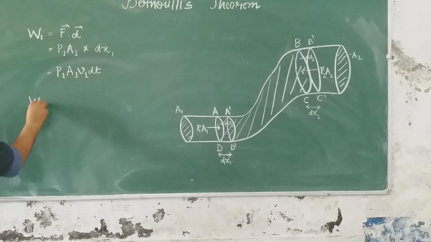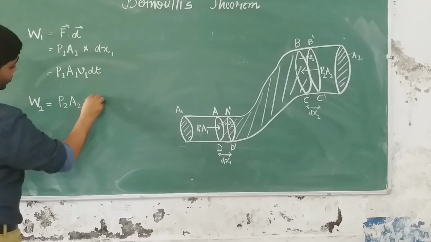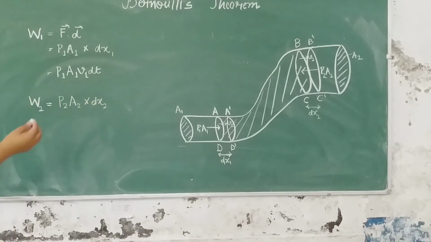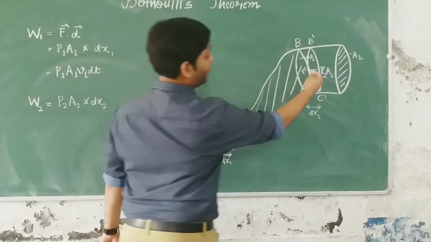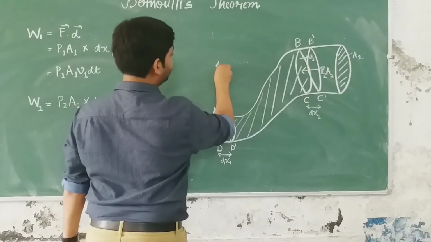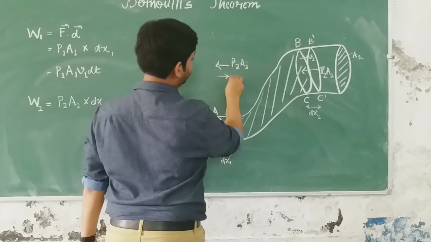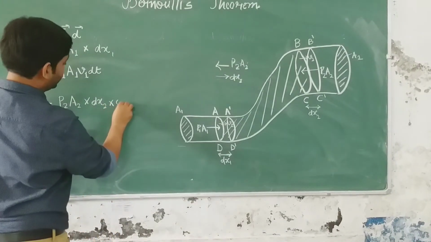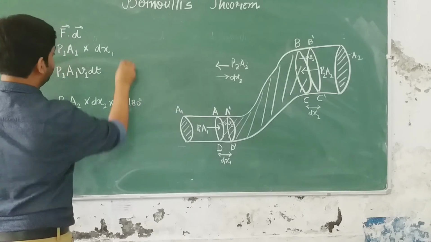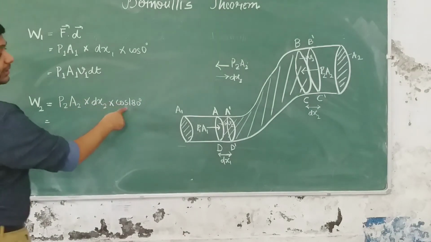Let's say this is W2 and again F dot D. The value of force is P2A2. The distance covered is dx2, multiplied by the cos of the angle between P2A2 and dx2. Now because the force P2A2 is acting in this direction and the fluid moves in the forward direction like this, dx2, the angle between them is 180 degrees, right? So this is cos 180 degrees. Let me write here cos 0 degree so that there is no confusion. Cos 180 degrees is -1.